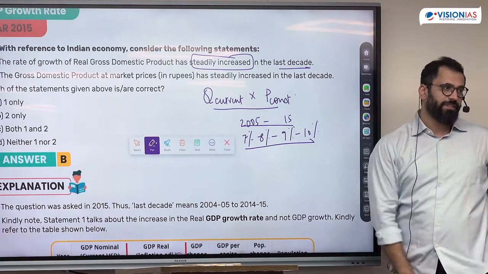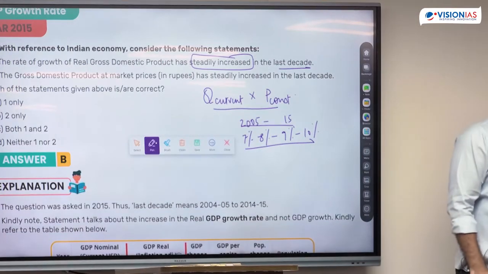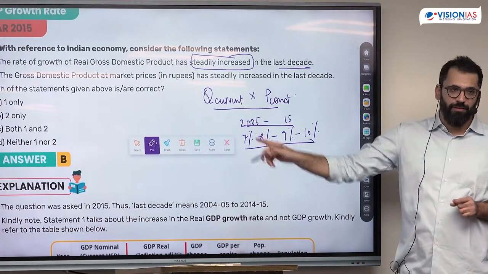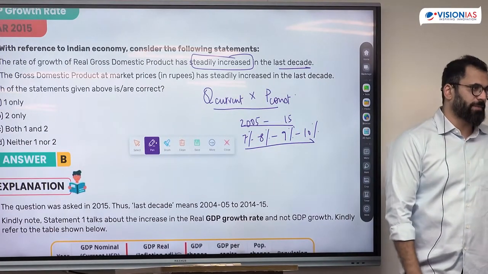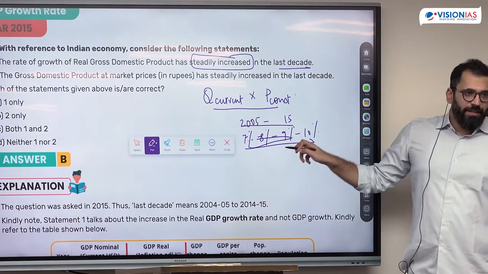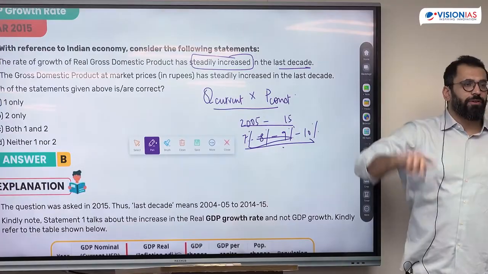Now, how do you solve this question if you don't have the facts? First of all, try to write down what the statement is saying so that it becomes clear to analyze the performance. This is what they are asking: that it has steadily increased. How do you solve the question without knowing the numbers?